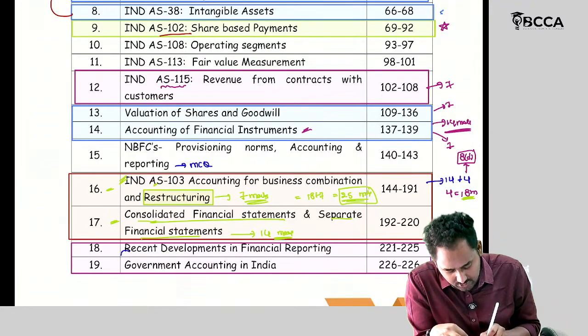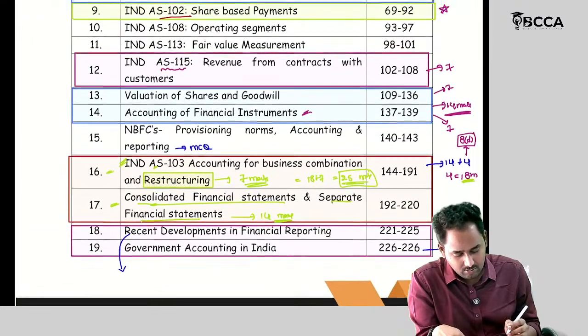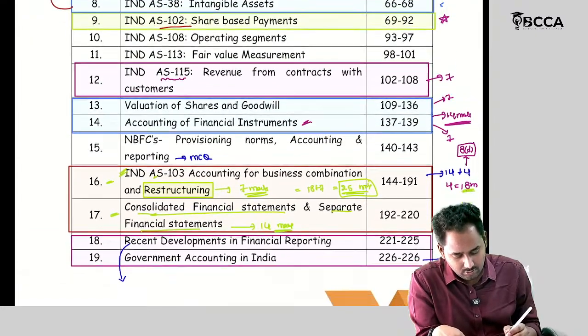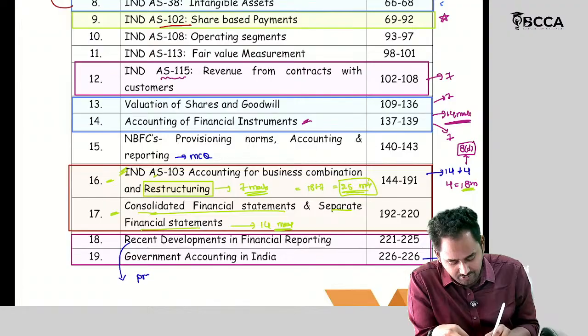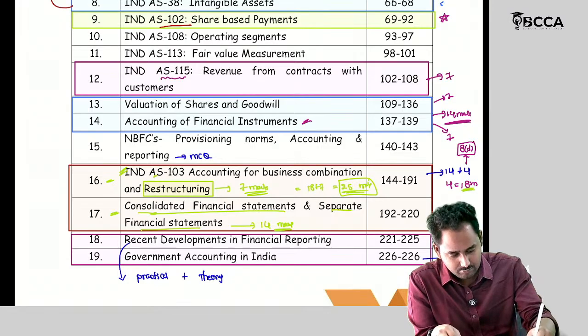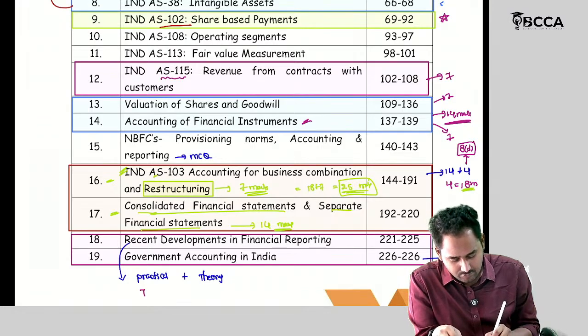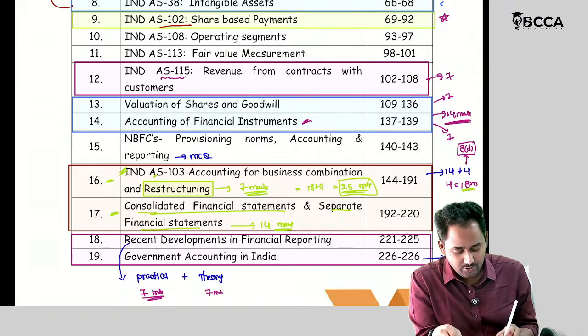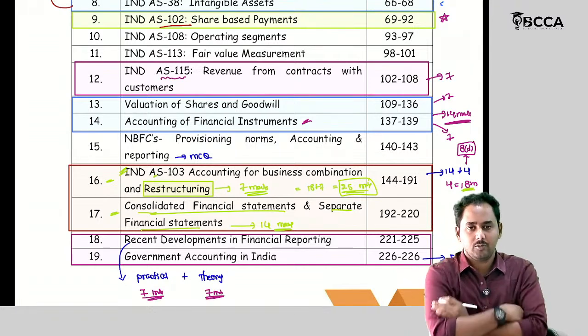And coming to recent developments in financial reporting, it's a combination of practical and theory. From the practical aspect, 7 mark questions. From theory aspects, we are expecting 7 marks.